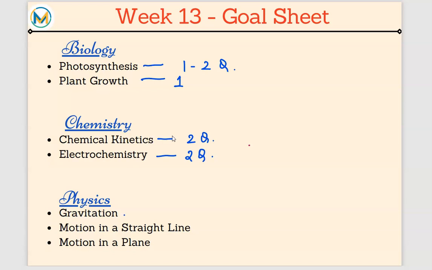In physics I have gravitation. Gravitation will give me 1 MCQ, and I have motion in a straight line and motion in a plane. Both together will give me 1 MCQ. So 1 MCQ from each of these concepts, gravitation and motion in a straight line and plane together. So let's see how our daily schedule would look like.